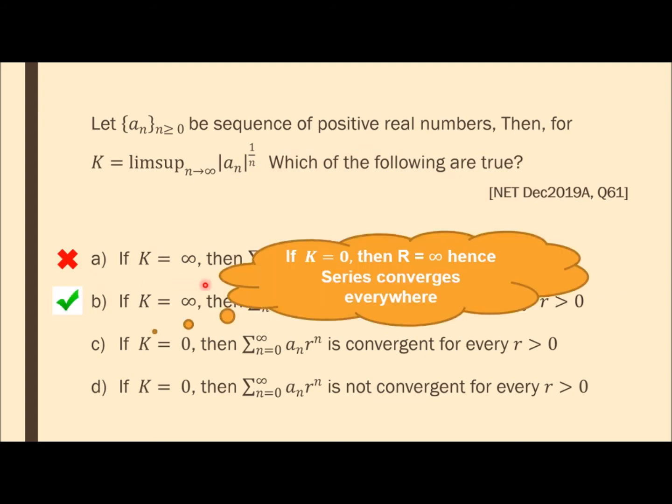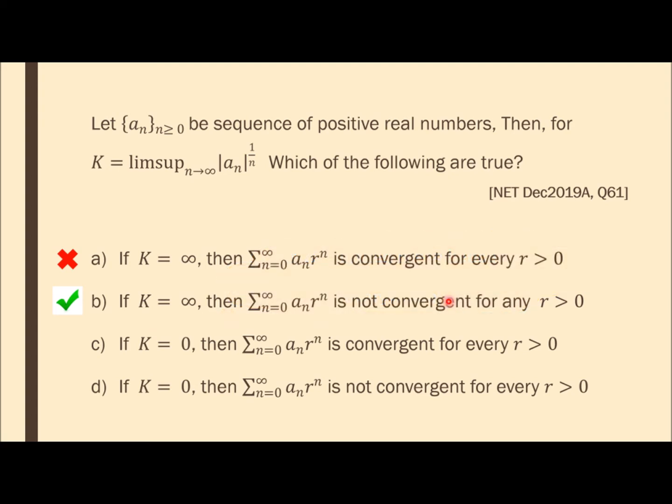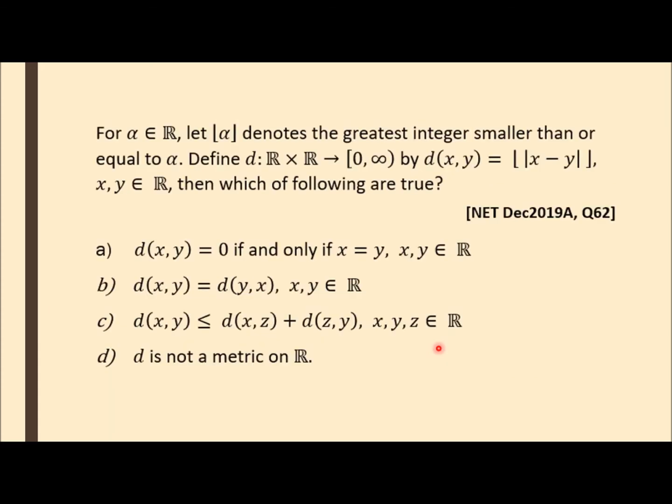Now if K is equal to 0, then we will get R is equal to infinity. Hence the series converges everywhere. So C will be true and D will be false. Easy? Okay. Let's move on to the next question.